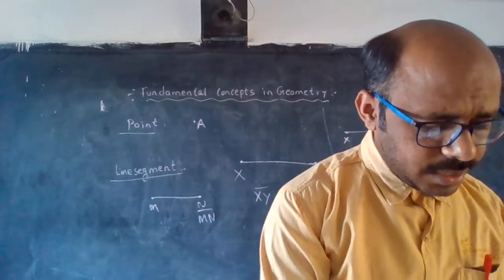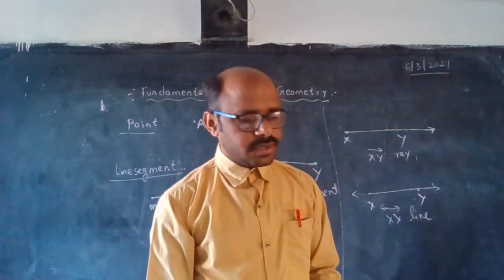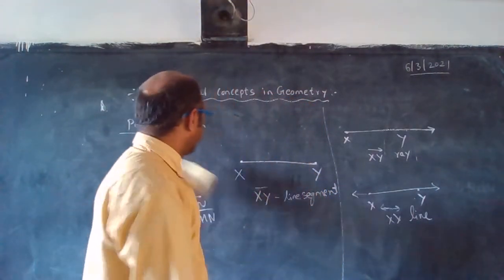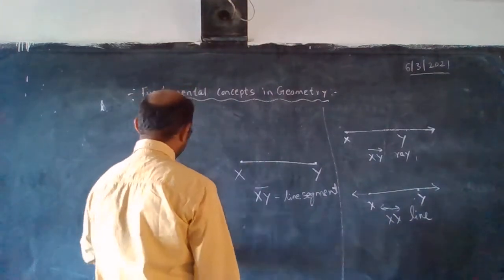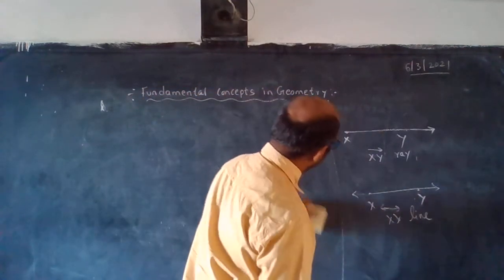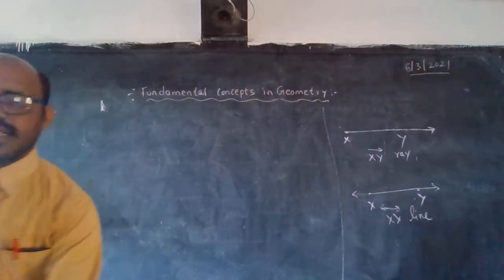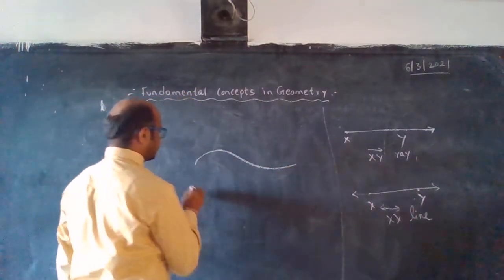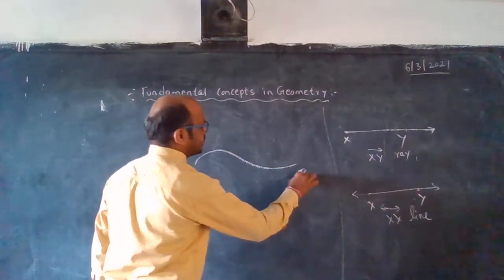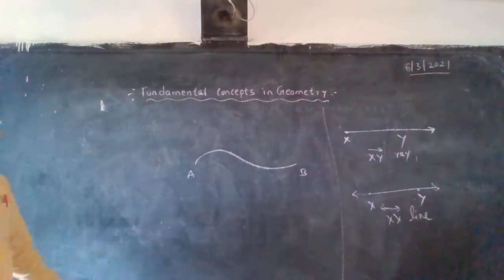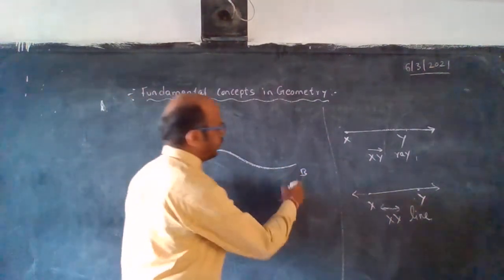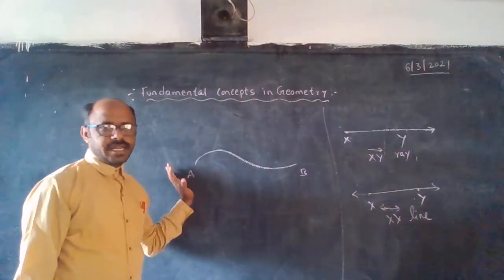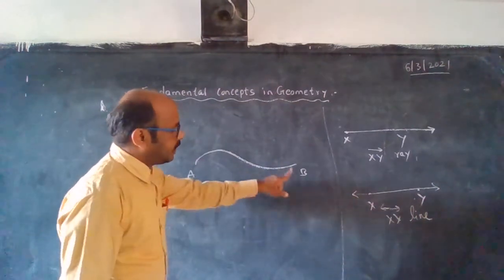shapes. It was in earlier classes also. You learned before about the curved line. We can't measure curved lines directly with a scale or tape. See here, this is the curved line. A curved line segment, or a ray that is curved, will be a curved ray. On two sides we keep arrow symbols, and that is how the curved ray comes. Now, curved line segments.